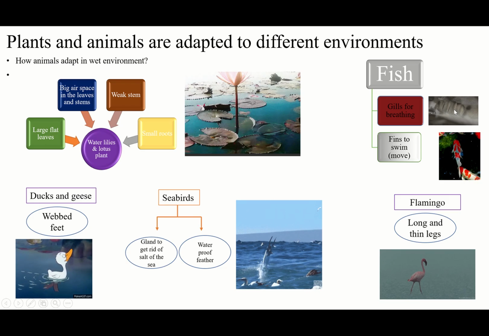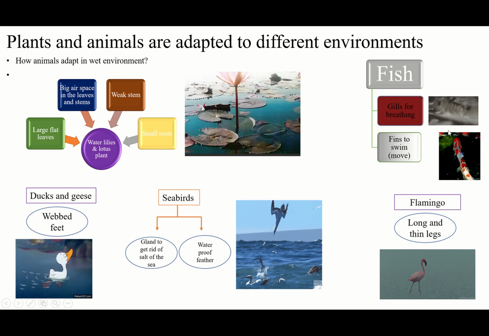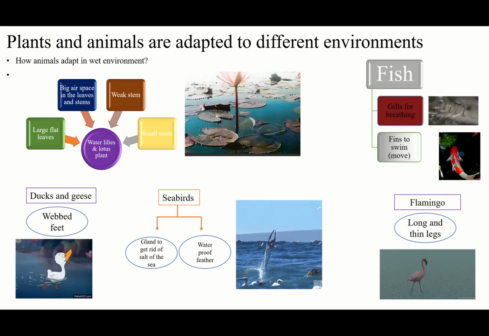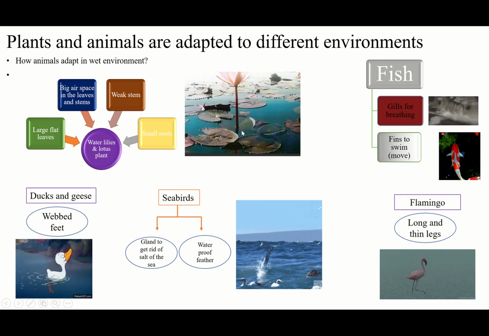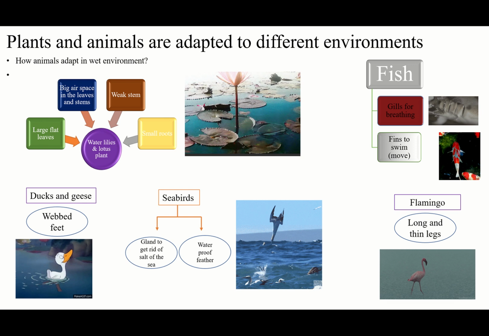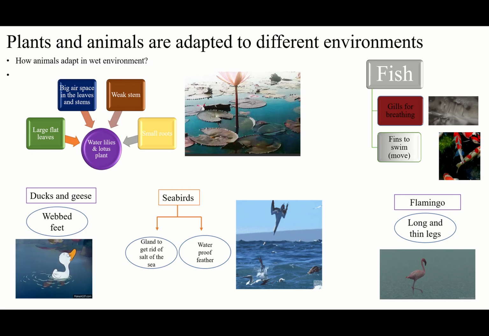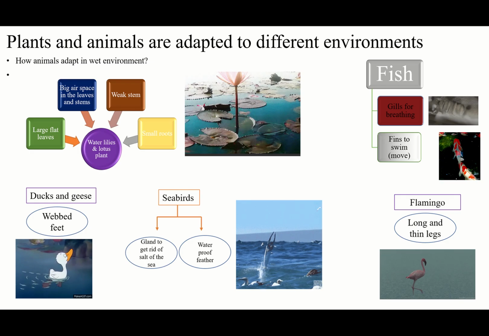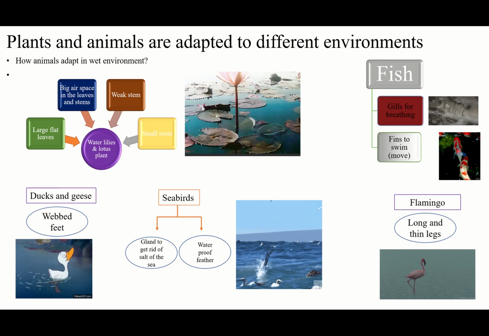We have lungs to take oxygen. They have gills. You see, our environments are different. Our characteristics, our properties, our organs are different. So it means the water lily and lotus plant have large flat leaves and a big air space to float. For what? For taking the sunlight. And a weak stem. Why? Because they don't need a strong stem. The water is going to support them. Small roots, they are already inside the water. They don't need deep roots to go down. They will directly take the water.